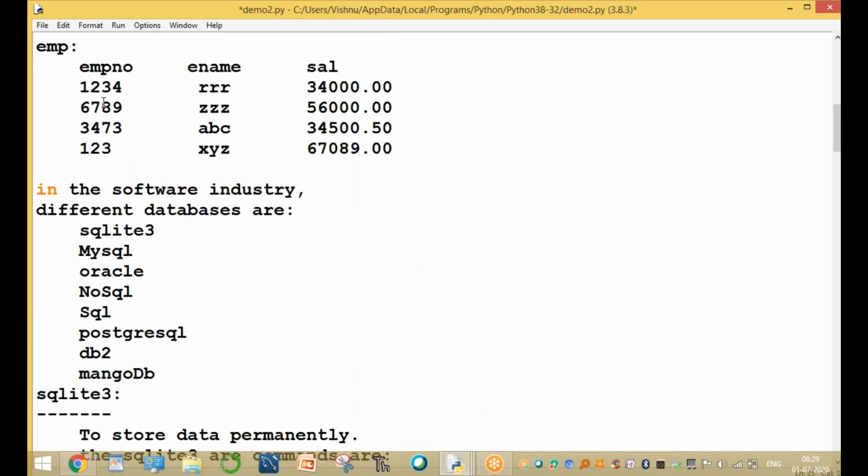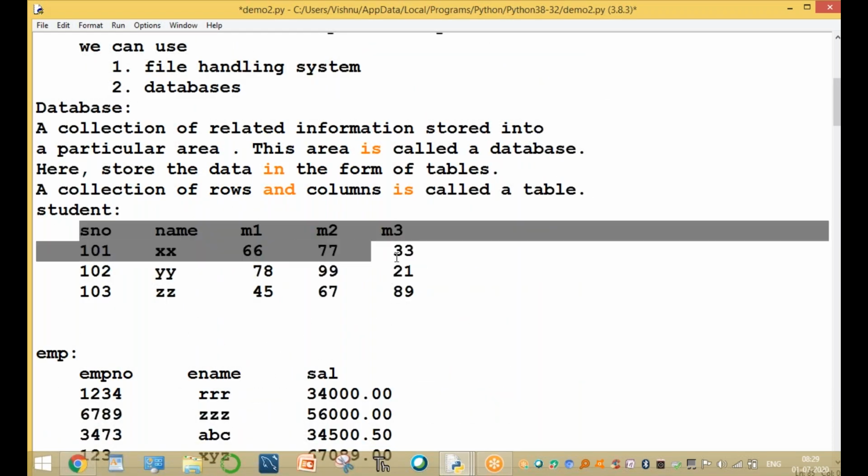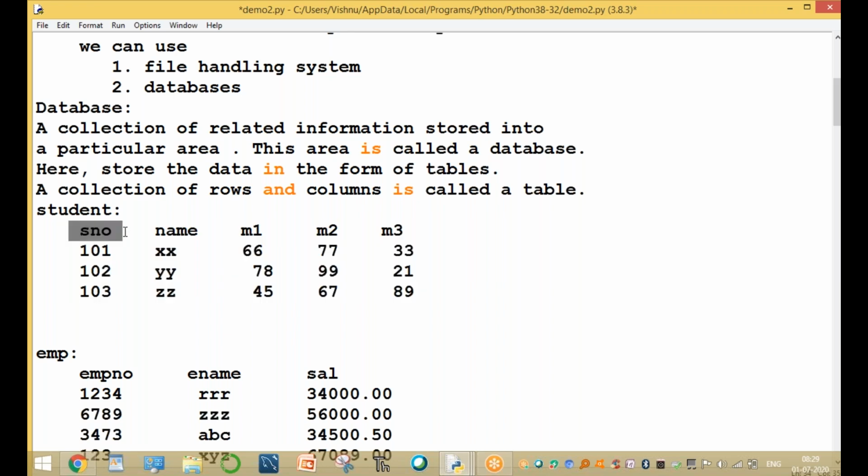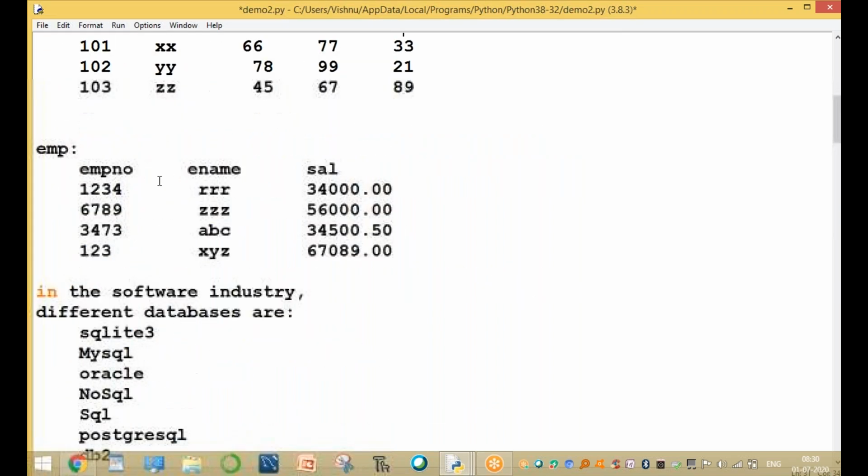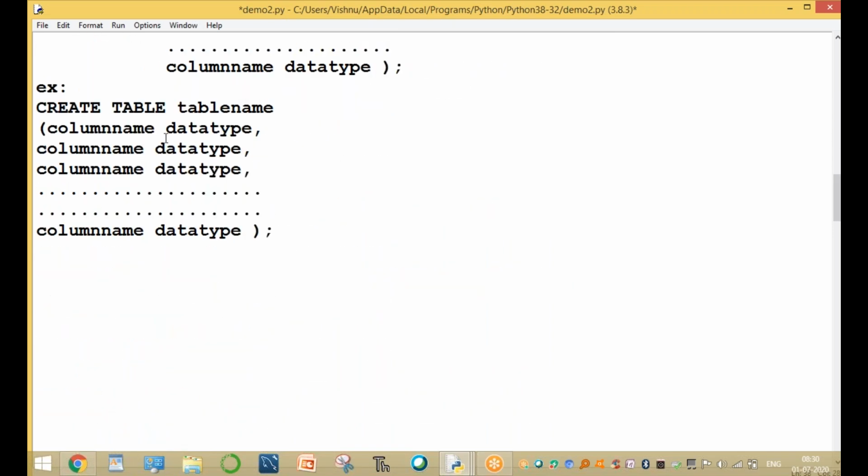For example, if you want to create a student table, this is the student table. The student table has the first column as student number, either hall ticket number or SNO or roll number, then name, and 3 subjects' marks, M1, M2 and M3 here. Or if you want to create the employee table, employee number, name and salary. Similarly, this is how to create the table.